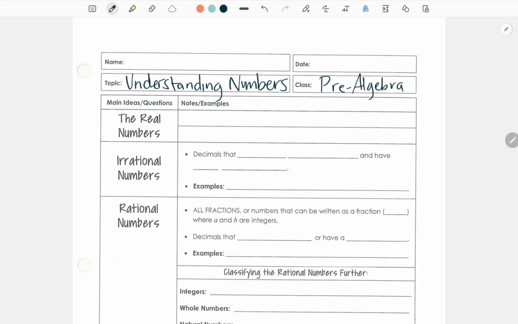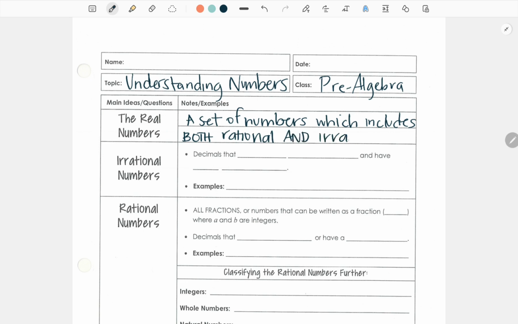All right, so here we go. Real numbers. What are real numbers? Real numbers are any number or any set of numbers which includes both rational and irrational numbers.